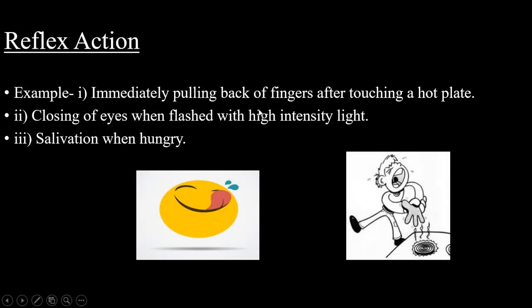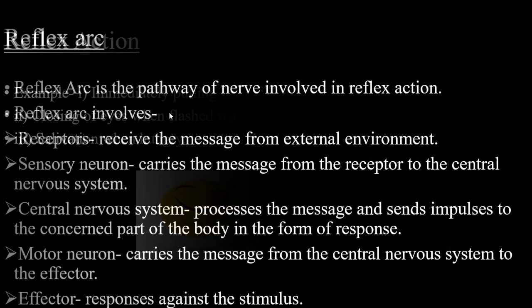Reflex action examples: immediate pulling back of fingers after touching a hot plate, and closing our eyes when flashed with high intensity light. What do we do when a high intensity light is flashed onto our eyes? We immediately close our eyes. That is, our pupils contract in response to this high intensity light. And at the thought of a favorite food when we are hungry, our mouth starts to water. It is because of a reflex action which is taking place in our body.